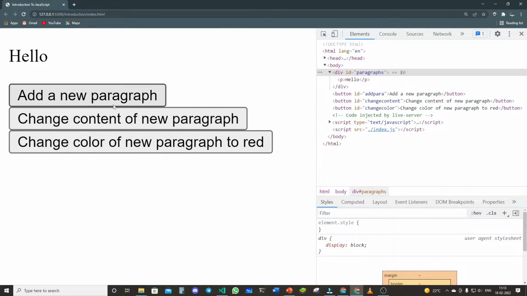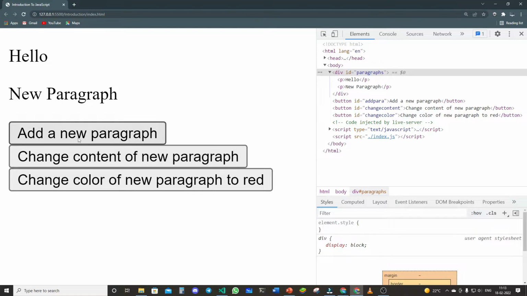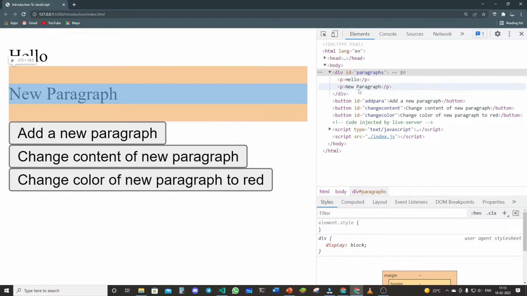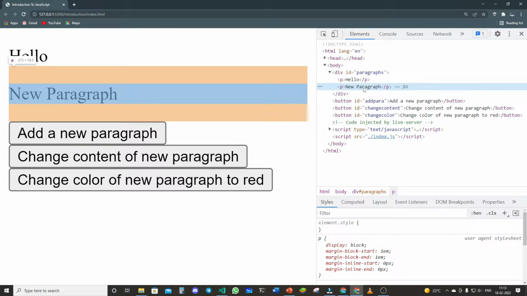Now let's try to add a new paragraph, and now let's try to change content of the new paragraph. You can see this is the new paragraph. Now let's change the content of it. Okay, so you have to see it properly. The content of this paragraph is new paragraph for now. Now let's change it to something else.